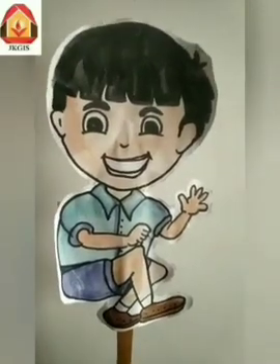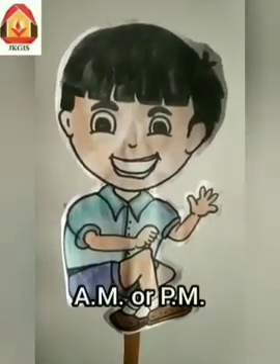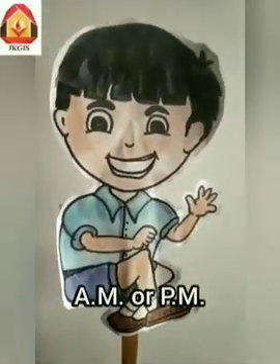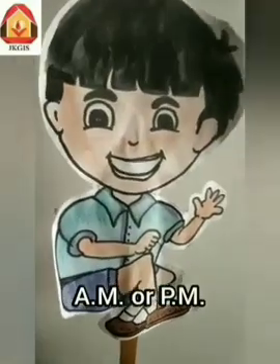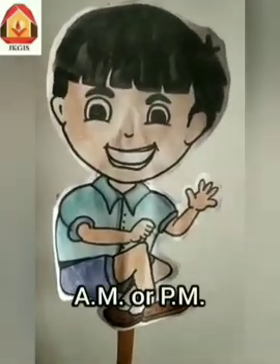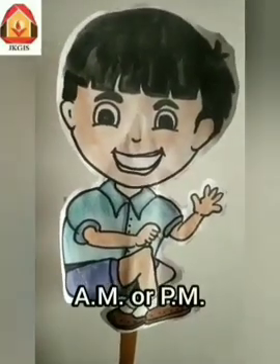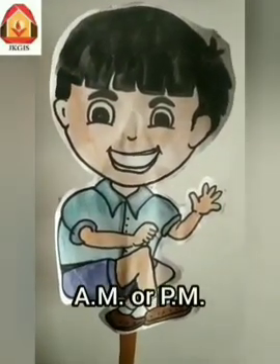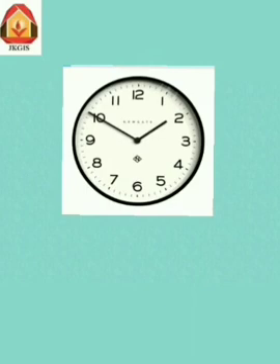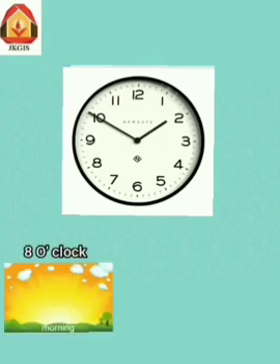Now, I want to tell you one more interesting thing about time. When we write time, we use AM or PM after the time. But what is the meaning of AM or PM? Let us understand. Friends, there are 12 numbers on a clock. Do you know, friends, this hour hand shows the same hour twice a day, like 8 o'clock in the morning and 8 o'clock in the evening.